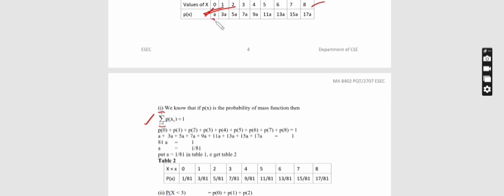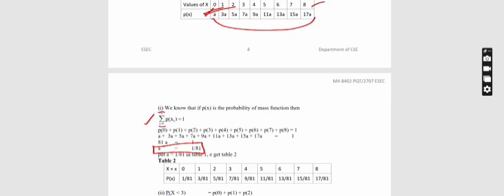When I add all the values, a plus 3a plus 5a plus etc. up to 17a, I get 81a is equal to 1. So I can find the value of a as 1 by 81. So the first condition is proved here.